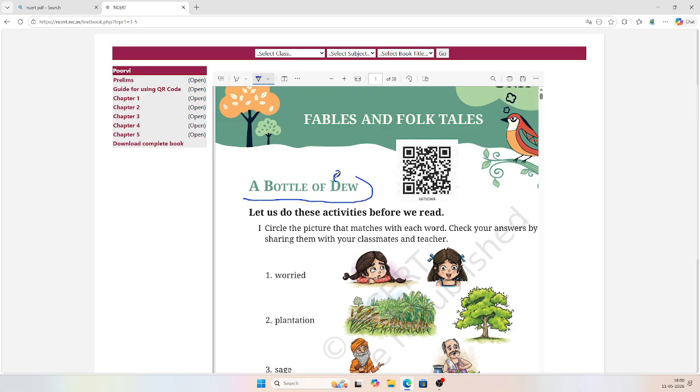We'll learn what dew means in this very class, but let us do these activities before we read the chapter. First, circle the picture that matches with each word. Check your answers by sharing them with your classmates and teacher.